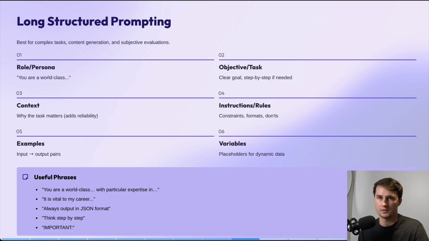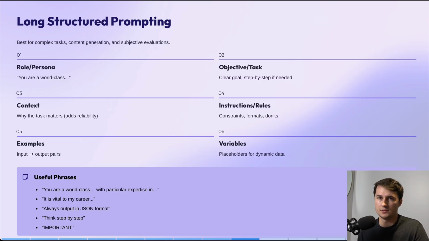This is pretty self-explanatory, but you're just providing context for the AI agent and why the task matters, and it adds reliability. The fourth one is instructions and rules. So these are constraints, formats, don'ts. This is something that you definitely add to as you're reactively prompting. If the AI agent is doing things that you don't want it to do, then you might want to add a rule that restricts the AI agent's behavior, and you'd add that here.